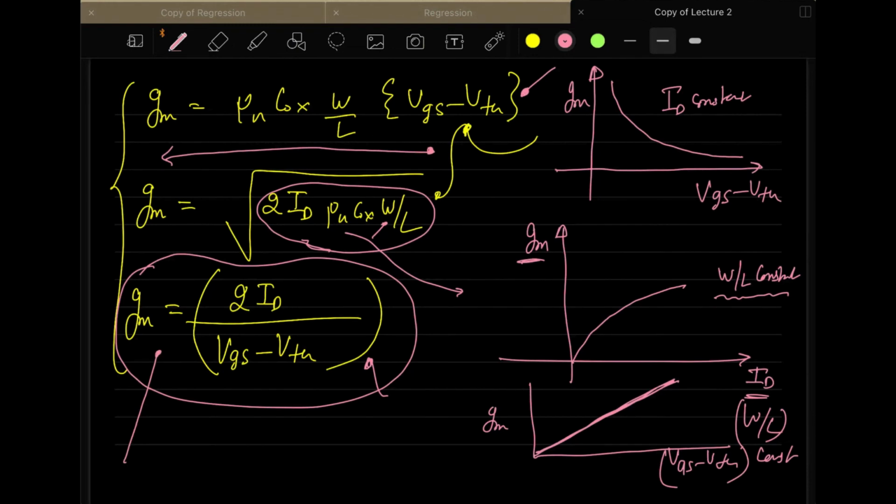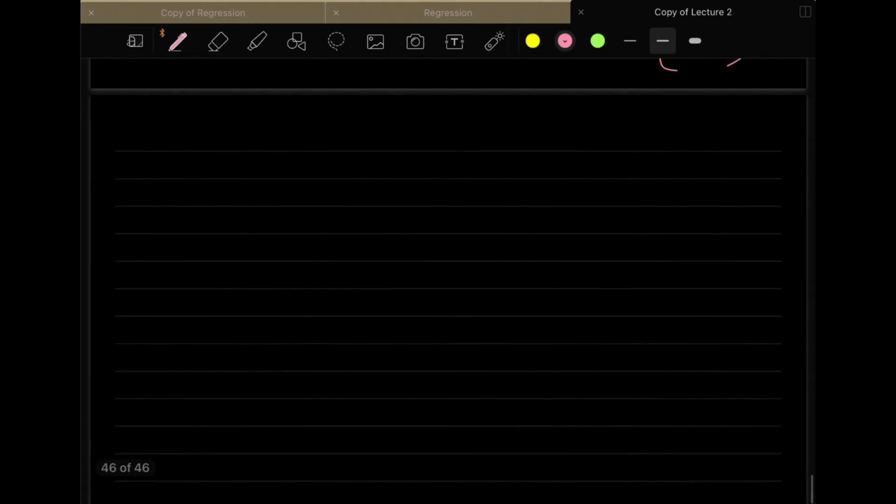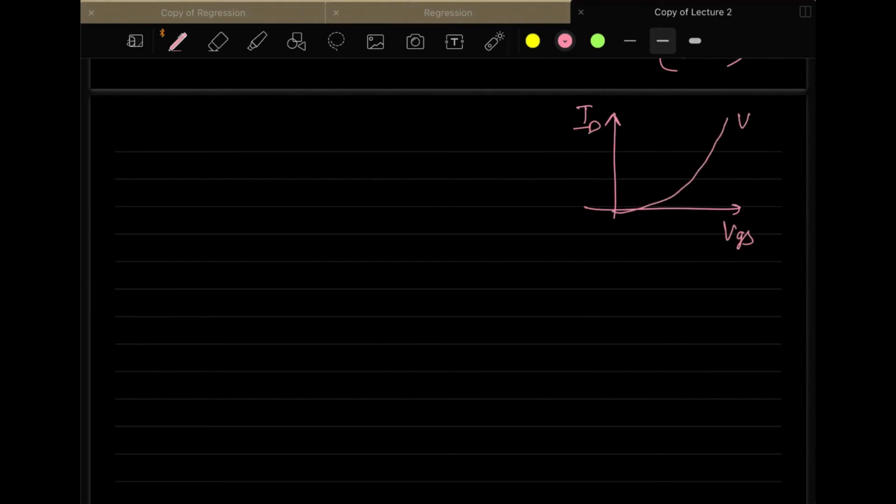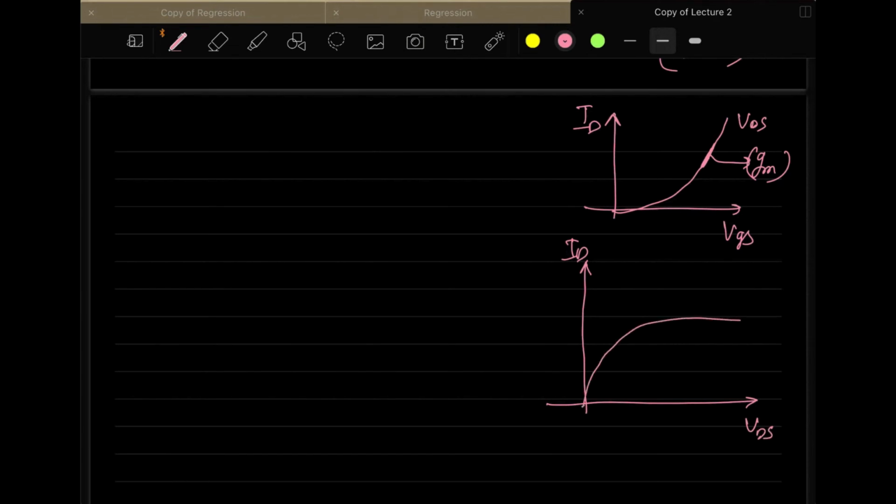Now, what you have done is take the derivative of the input characteristic, which is ID versus VGS for a constant VDS. When you took the derivative of this curve, that value is called GM. Now we will take the derivative of ID with respect to VDS for the output characteristics with VGS constant, because I want to see what resistance this is offering. That is the ID versus VDS curve.